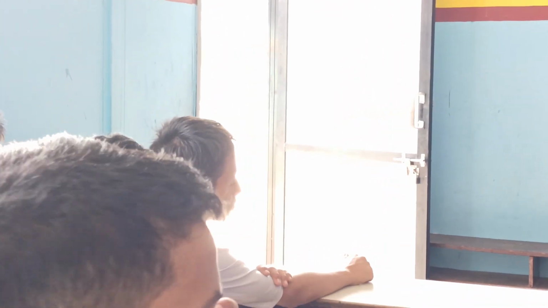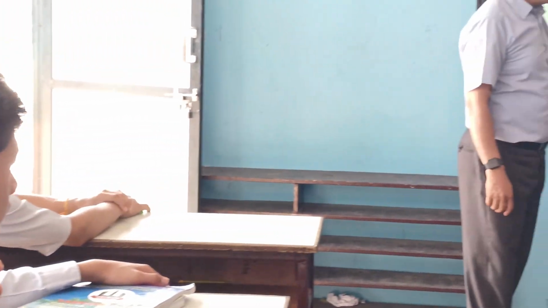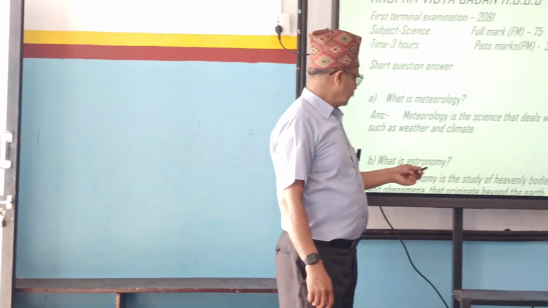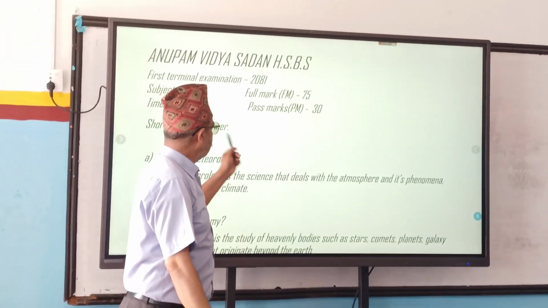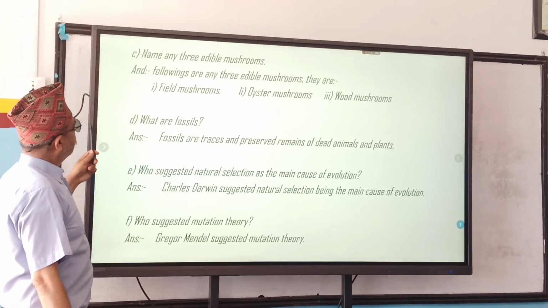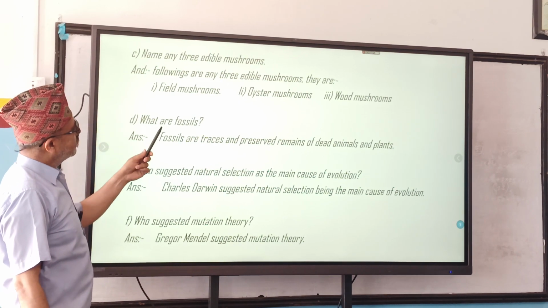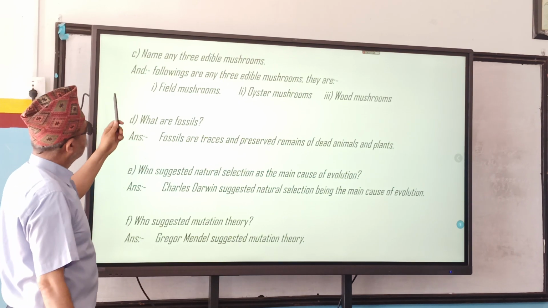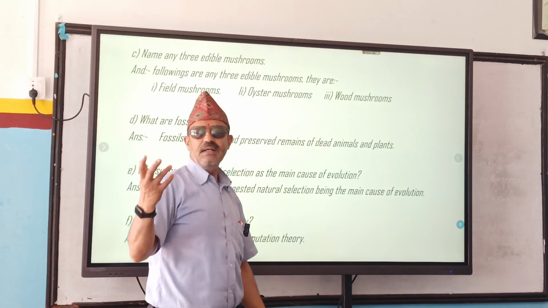What is astronomy? Astronomy is the study of heavenly bodies such as stars, comets, planets, galaxy, and phenomena that originate beyond the Earth. Whatever occurs beyond the Earth, that study is called astronomy. Next one is name any three edible mushrooms. Edible mushrooms: field mushrooms, oyster mushrooms, wood mushrooms, or you can write their names as well.